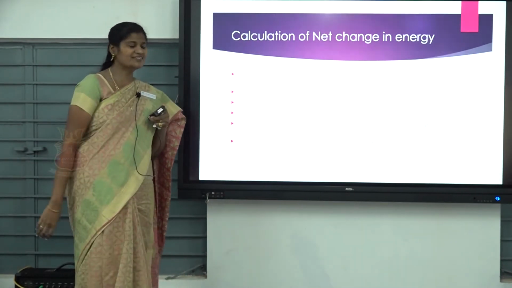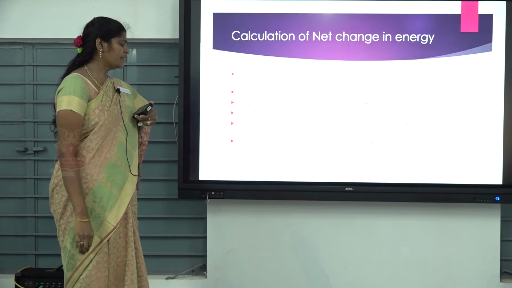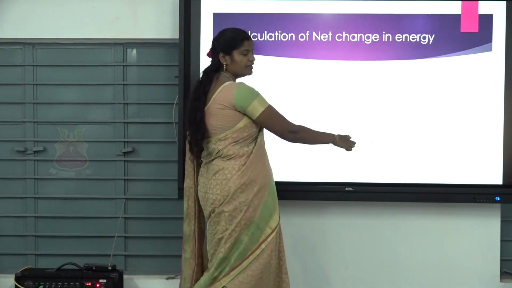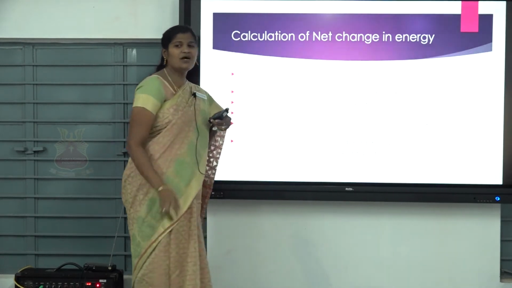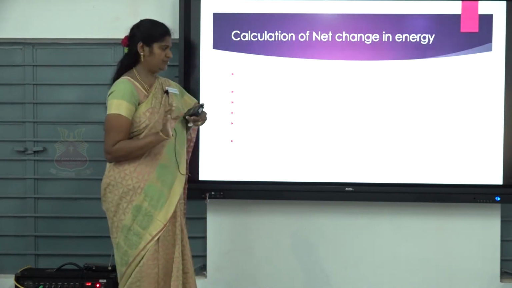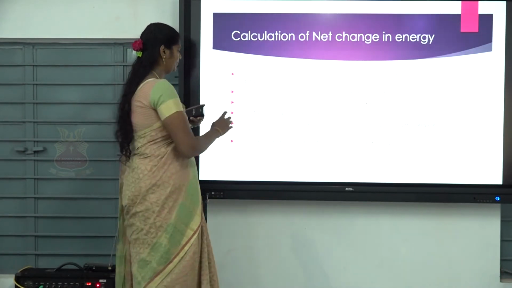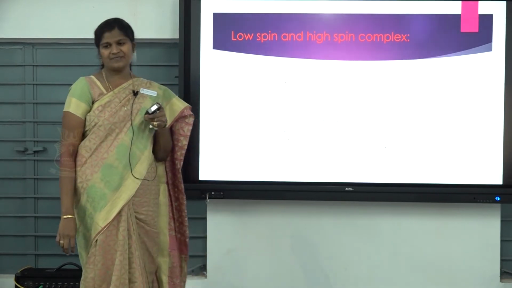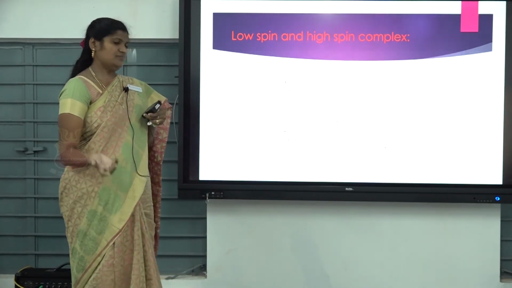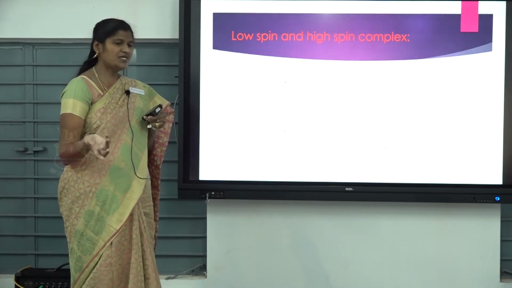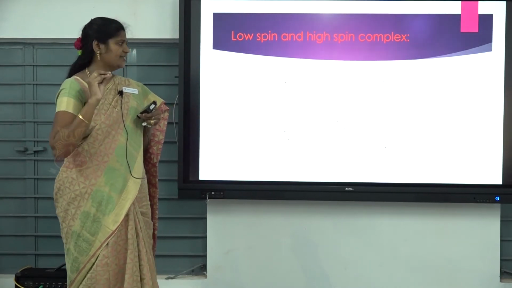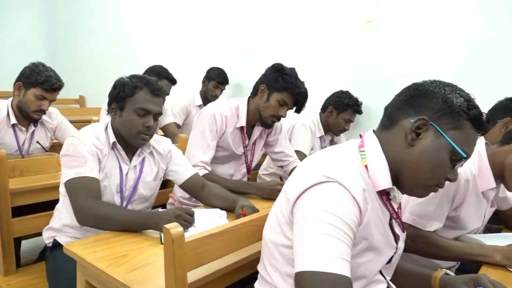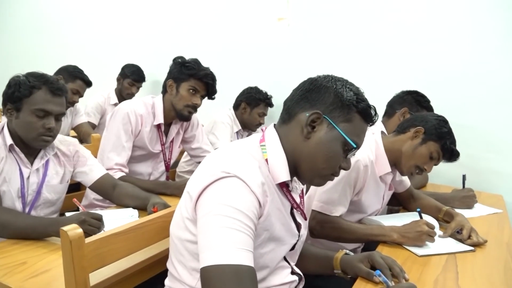It is del naught equal to 10 Dq. So, change in energy is 0.4 into how many electrons are present in P plus 0.6 into how many electrons are present in Q, into 10 Dq. Next. Low spin and high spin complexes. Now, for example, octahedral d5 system. Consider the d5 system, low spin. Low spin means how the electrons will be accommodated, how the electrons will exist.